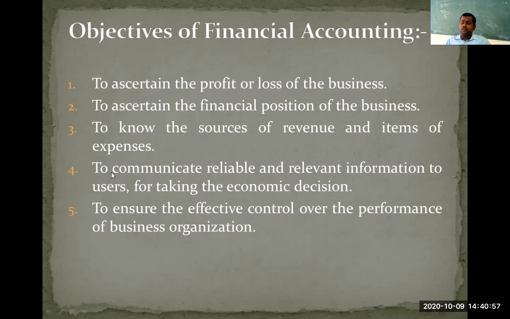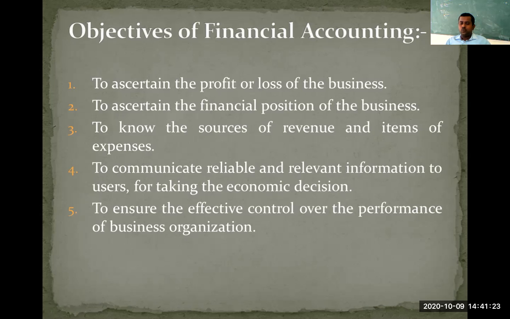Then another basic objective behind practicing of accounting is communicating reliable and relevant information to users. What is this reliable? Reliable means which we can trust, and relevant means which is useful. So communicating reliable and relevant information to users for taking economic decisions is also one of the intentions behind practicing accounting.